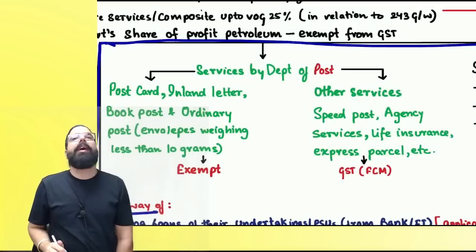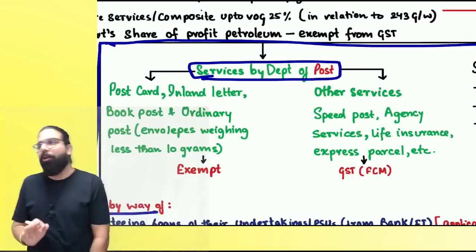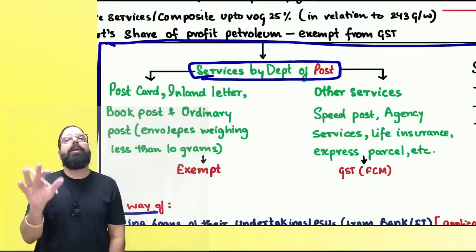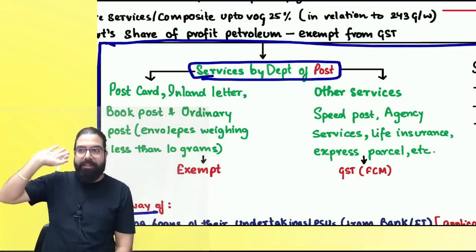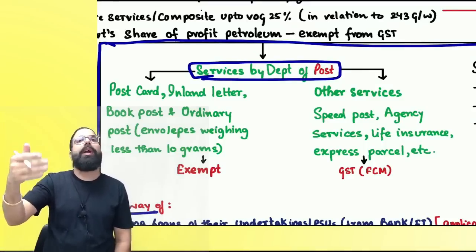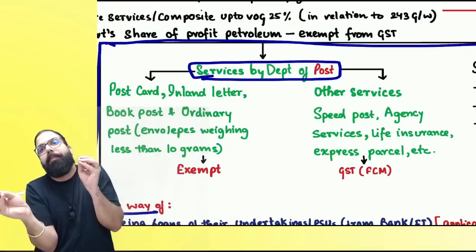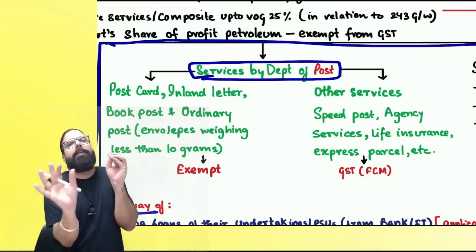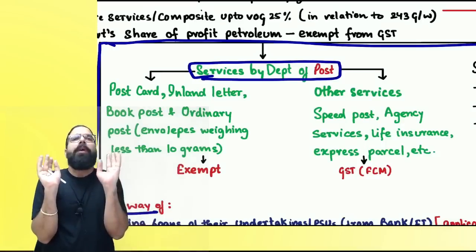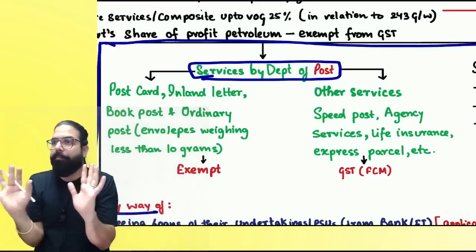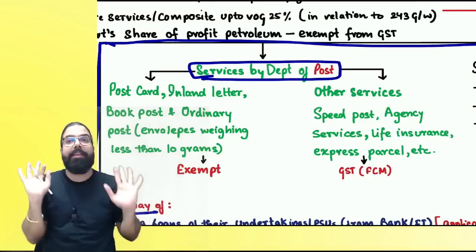Now we have the government's department, which is the Department of Post. Everyone listen to me very carefully, the amendment over here. Earlier, when the Department of Post gave services to the government, it was exempted. When it gave services like speed post, agency service, life insurance, express parcel, only those were taxable under forward charge. All other services of the post office were being exempted. Are we clear? Now that entry has been deleted, and what the government is telling is, listen over here.